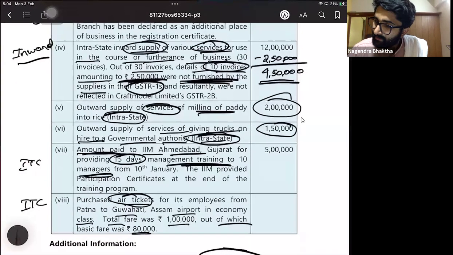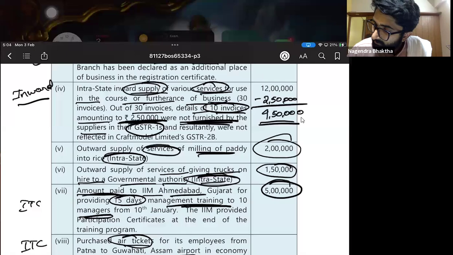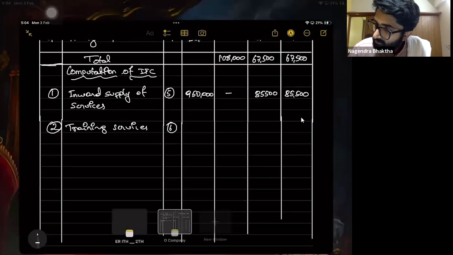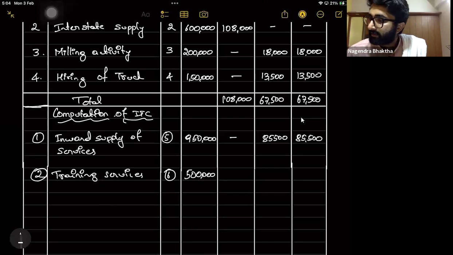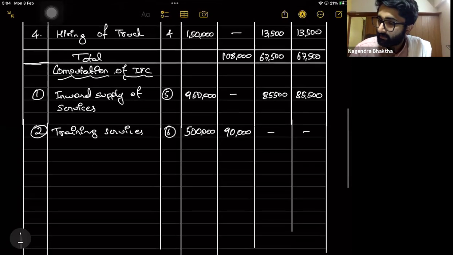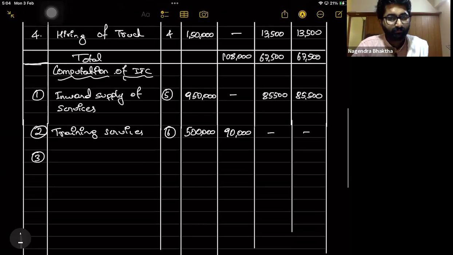So, directly IGST. 5 lakhs into 18%, 90,000 IGST. Yeah, 90,000 IGST, CGST and SGST nil. Third one.